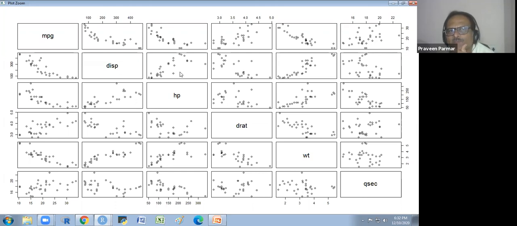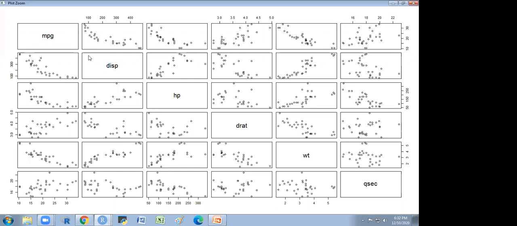If we see the displacement and horsepower, here horsepower is on the x-axis and displacement on the y-axis. So as the horsepower increases, displacement increases. In this way, we can interpret this. What does the lower triangle mean? It is just the transpose of this. So here, displacement is on the y-axis and mileage on the x-axis. Got it?